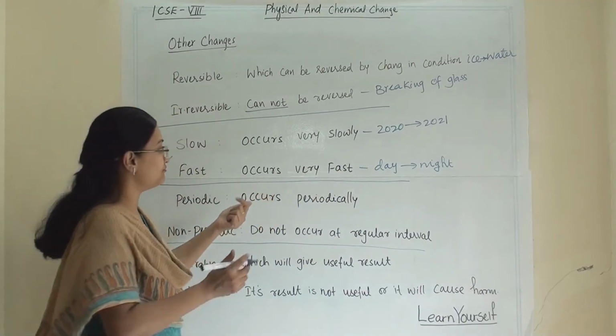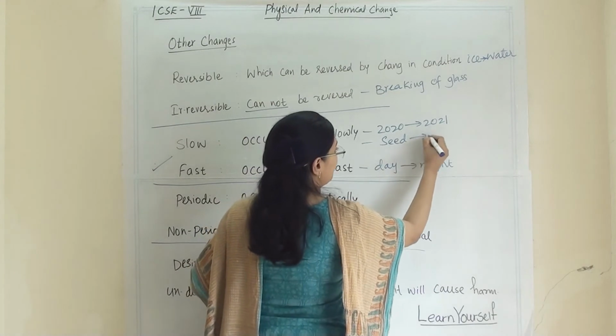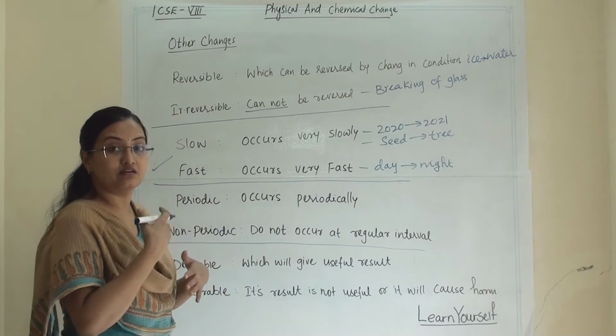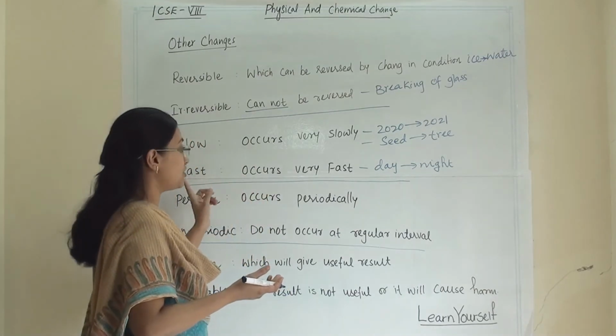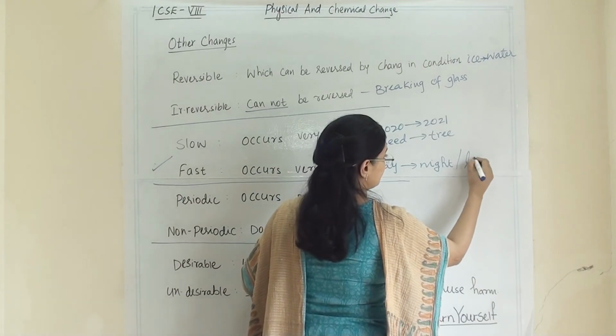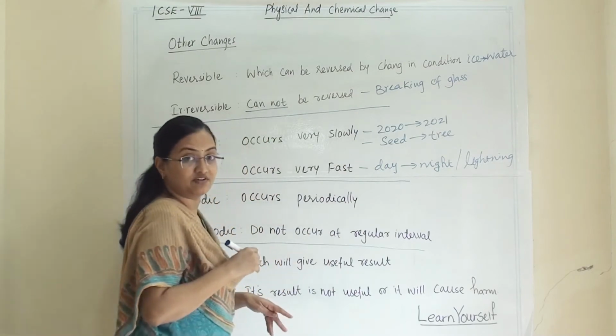One more example: a seed growing into a tree. This change is very slow. It will take years. When we are talking about a fast change, you can say lightning. This change is very fast.